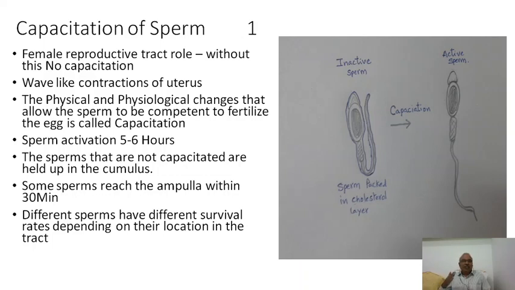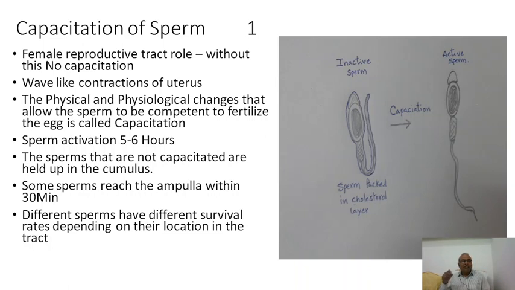So wave-like contractions of the female genital tract, especially the uterus, guide the sperm to go towards that particular site. And the epithelial secretory cells of the female genital tract are secreting some unknown chemical substances. These chemical substances, the enzymes, the proteins, the other materials, remove certain parts of receptor blockers on sperms. When the receptor blocking agents are removed, then the sperm is able to recognize the egg.